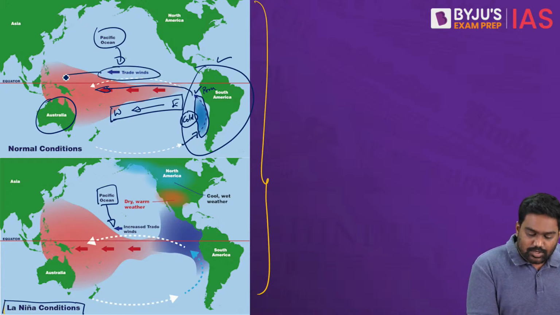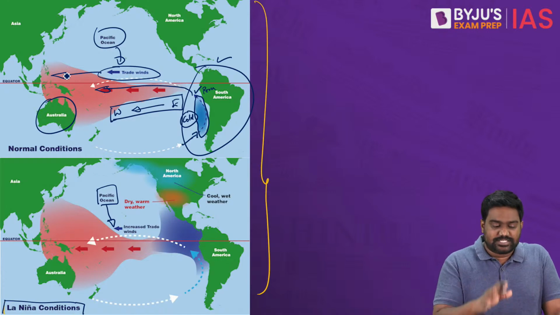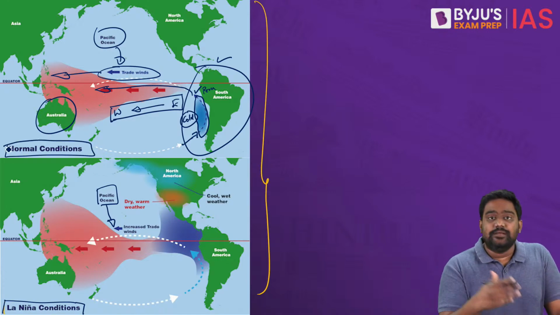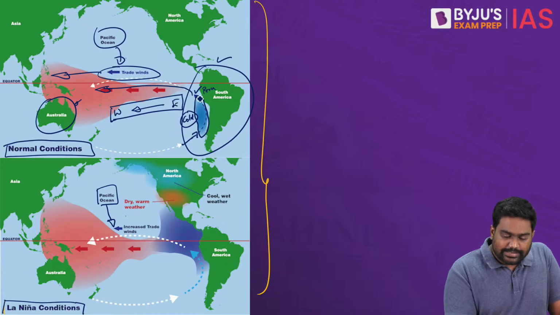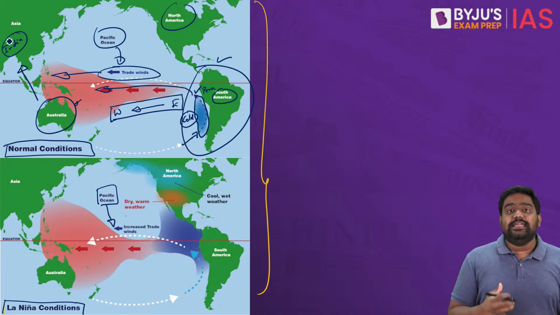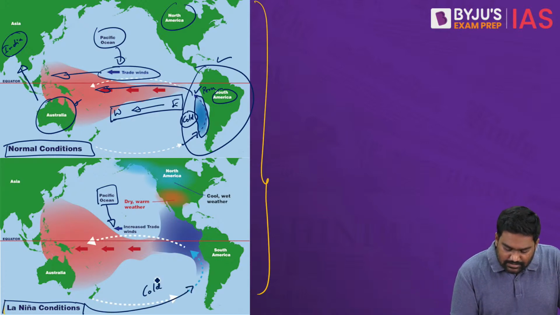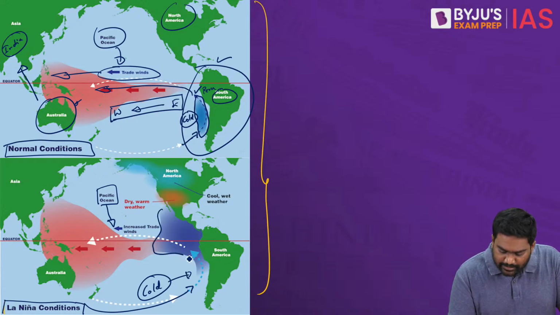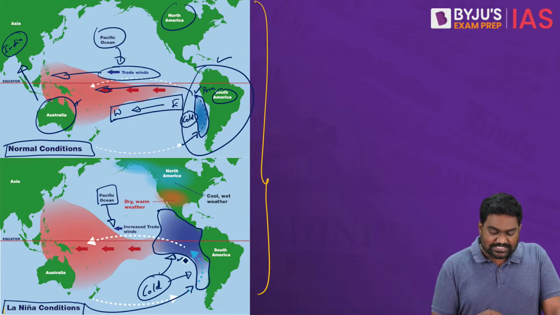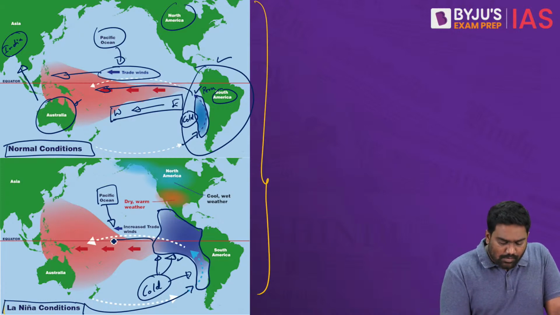Accordingly, trade winds also move in a certain direction. So this has a worldwide impact. This normal condition has an impact on weather patterns in Australia, in South America, in North America, also on Southeast Asia and especially on India. But during a La Nina year, there is an abnormality. During a La Nina year, there is a much colder temperature being reported in the surface waters of the equatorial Pacific. You can see how the area of the cold water has increased